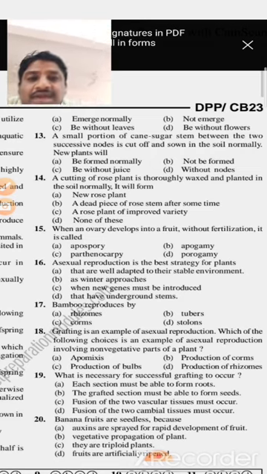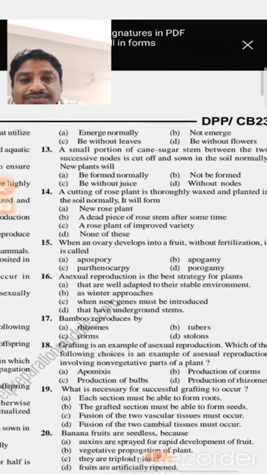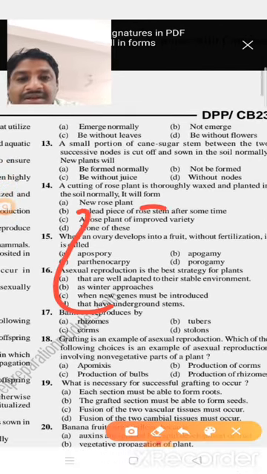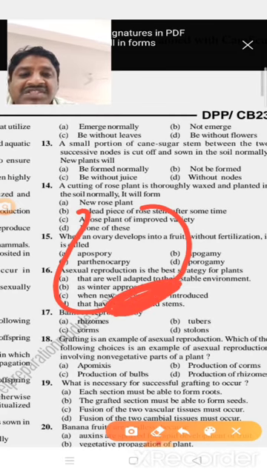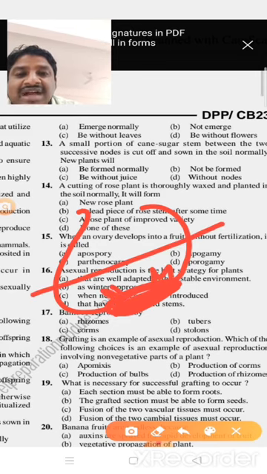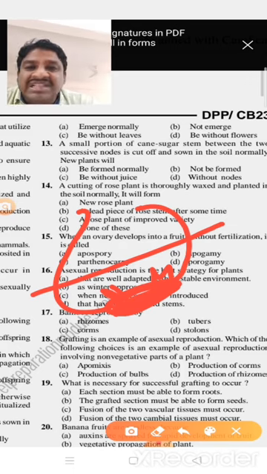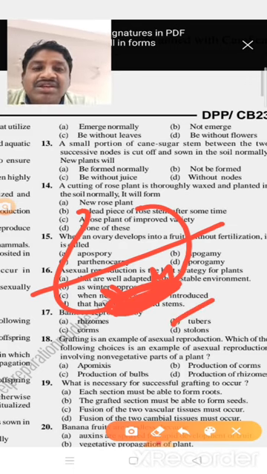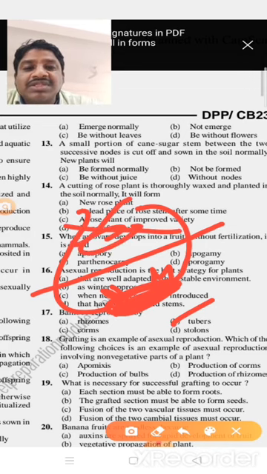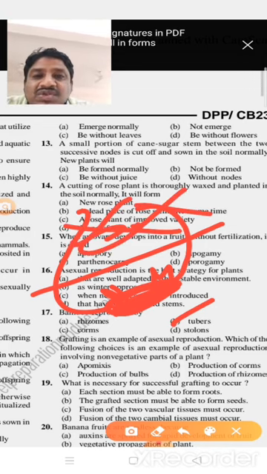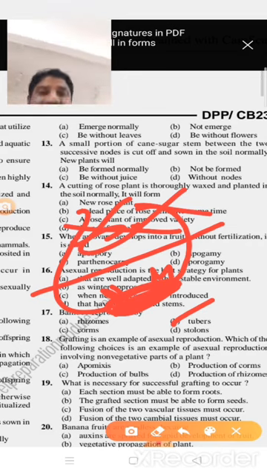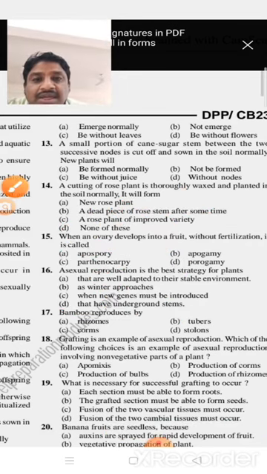So actually in this onion, this is the reduced stem. What I am marking here is the reduced stem. So here buds are present. Whenever you cut it and put only the upper portion into the soil, the buds are not there to produce the new organism. In the upper part only scaly leaves are present, and the scaly leaves only store the food material. So that's why the upper part is not producing the plant. So it is not emerge.